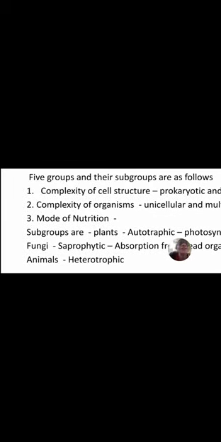The next group is complexity of organisms, which includes unicellular and multicellular. Students, you know unicellular means those organisms which have only one cell, and multicellular means those organisms which have more than one cell. That's called multicellular organisms. Understand?